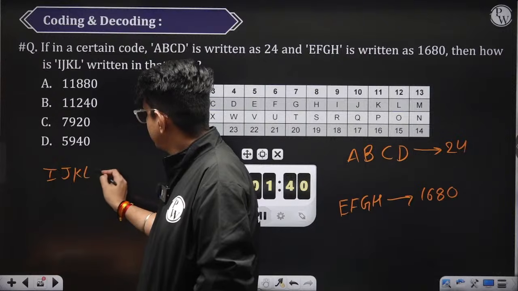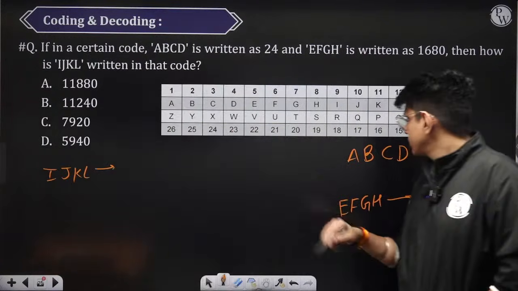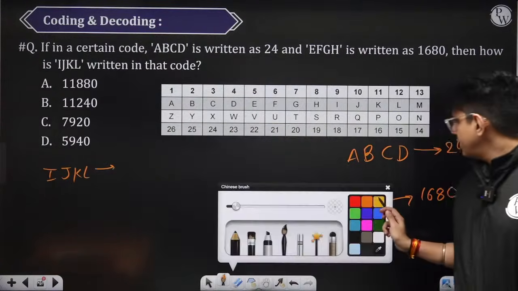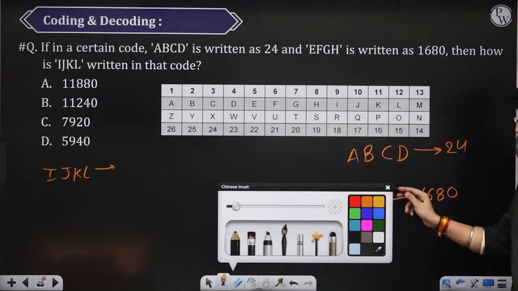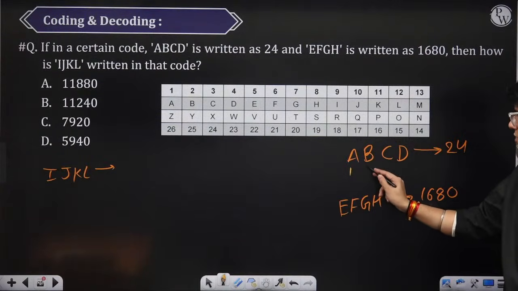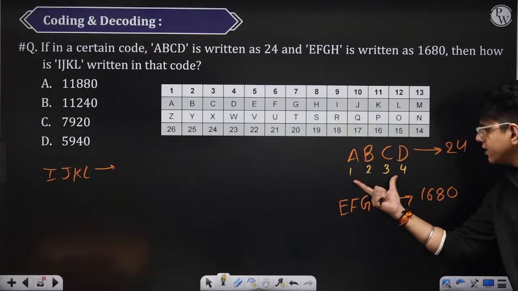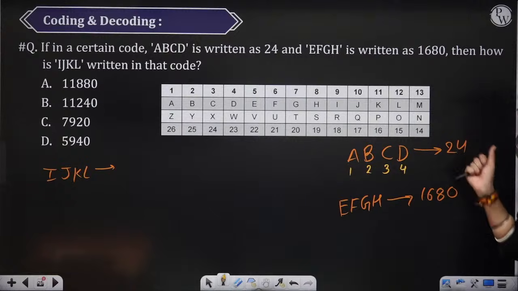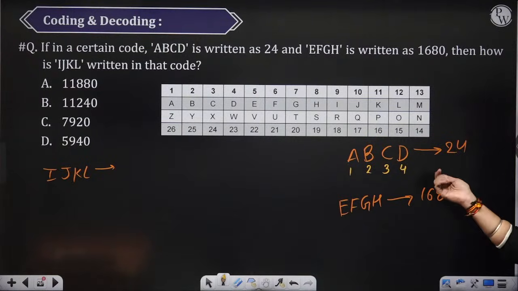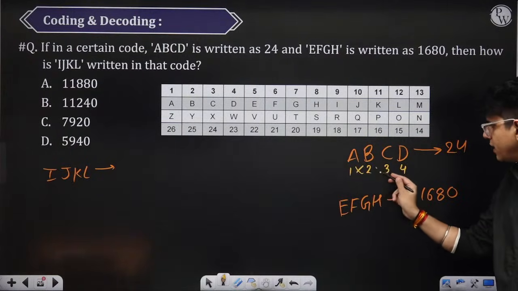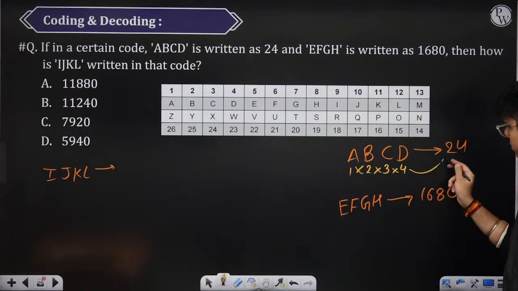Okay. So basically what they have done is the positional value of A is 1, B is 2, C is 3 and D is 4. How can we get from 1, 2, 3, 4 to 24? Okay, that we can get to 24 by multiplying all these 4 numbers, right?